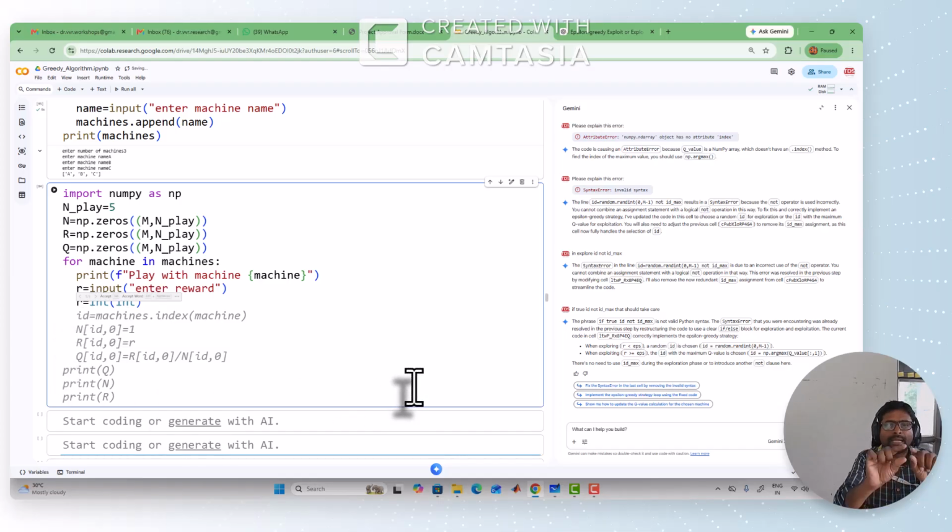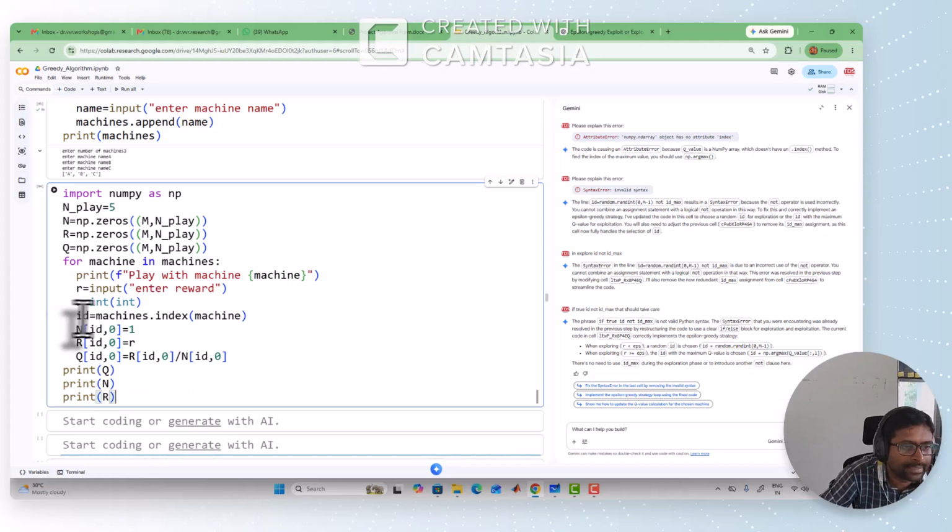That means we have the machines list. If machine A is there, what is the index? 0. So the 0th row in N or Q will be updated. Similarly, if the machine is B, then the index 1 row, that means the second row, will be updated in the number of plays array and rewards array, and Q, that means the estimated rewards array, should be updated. So that is coming here.